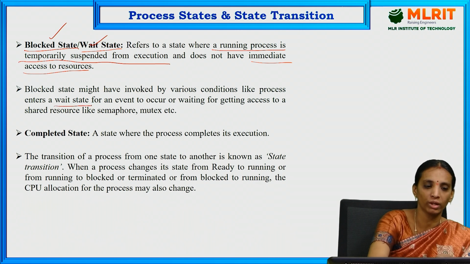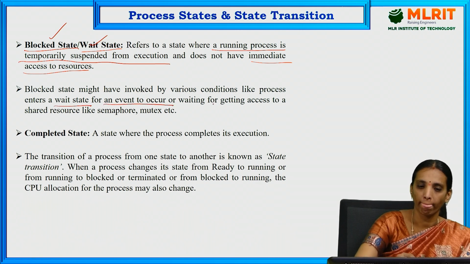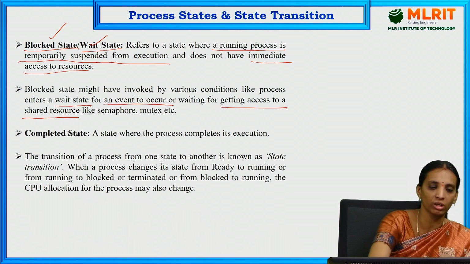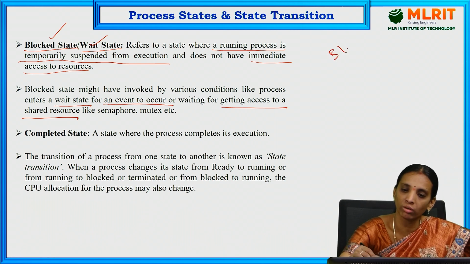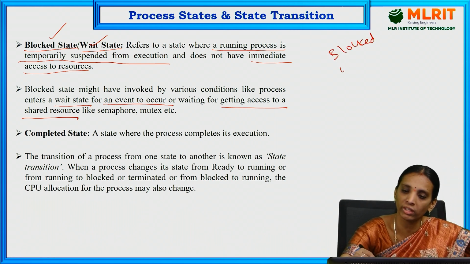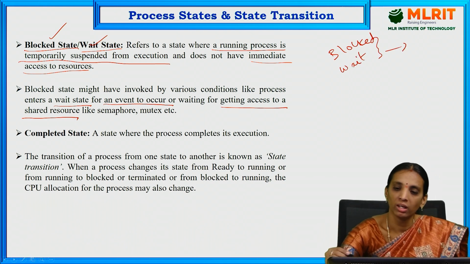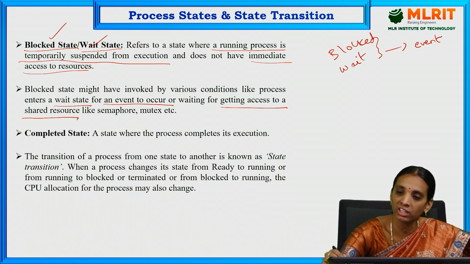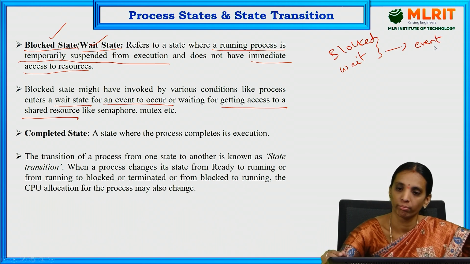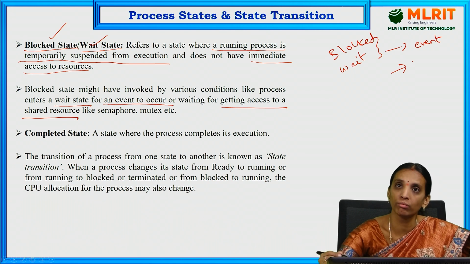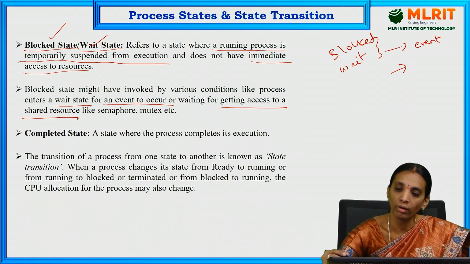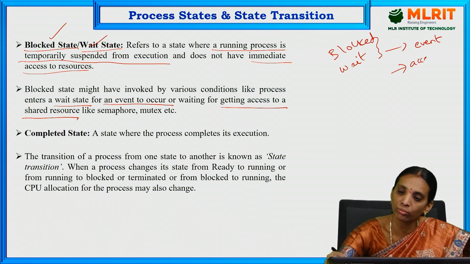Blocked state might be invoked by various conditions, like a process entering a wait state for an event to occur, or waiting for access to a shared resource. So there are two reasons for going into the blocked state or wait state. The first is that an event or interrupt occurred to the process. The second is that the resources used for that process are not available, or it is waiting for access to the resources.